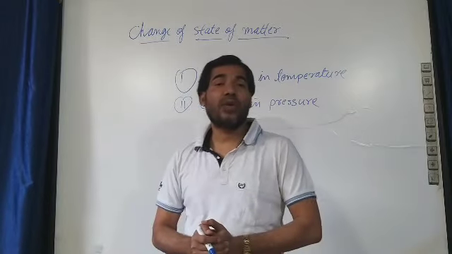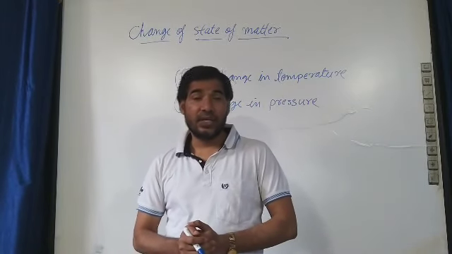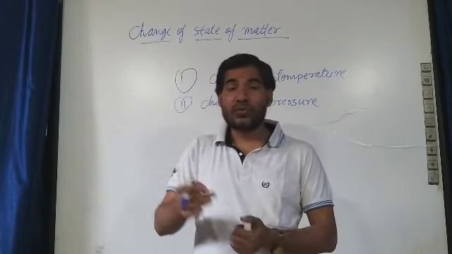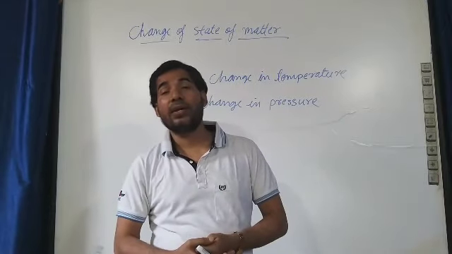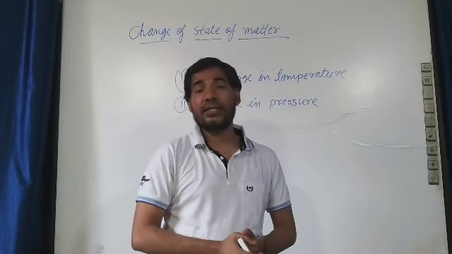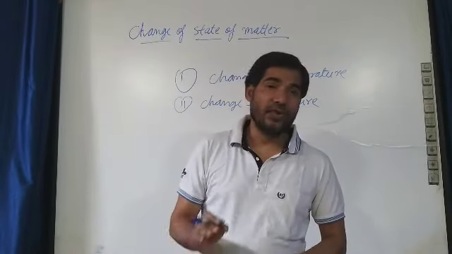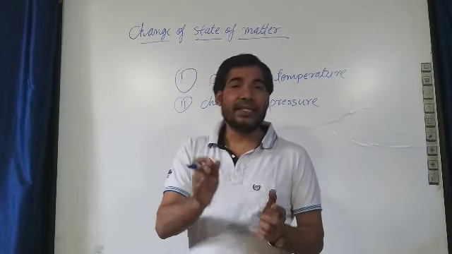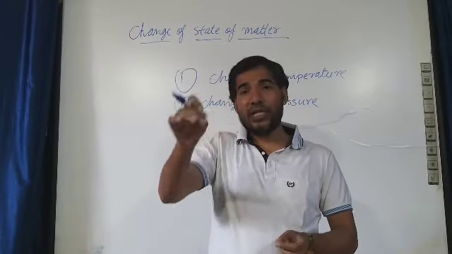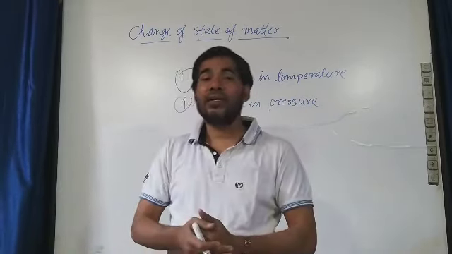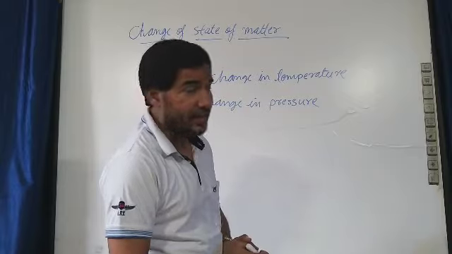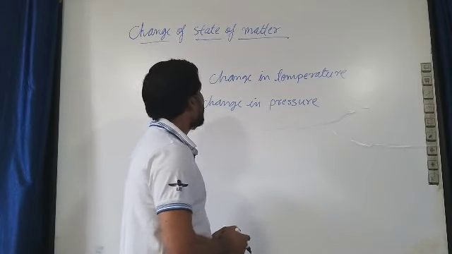Now we will discuss what is latent heat of vaporization. The amount of heat in joules required to convert a liquid of mass 1 kg into its gaseous state is called the latent heat of vaporization. This means when we give latent heat, any substance changes its state. If we give the latent heat of fusion to a solid, it gets converted into liquid, and when we give the latent heat of vaporization to the liquid, it gets converted into gaseous state. So in this way, we have seen what latent heat is and what the change of state of matter is.